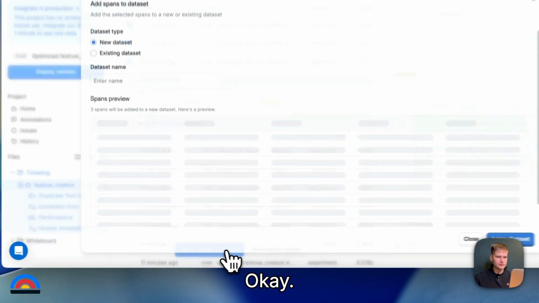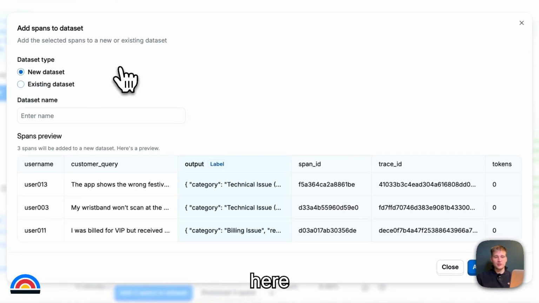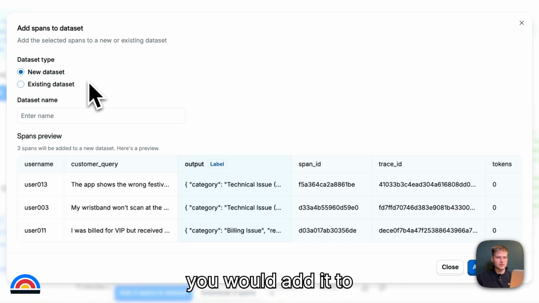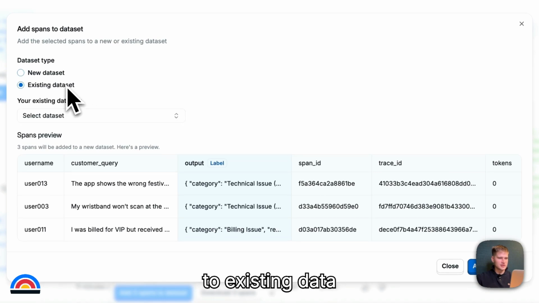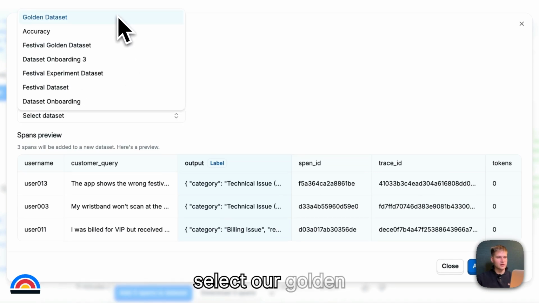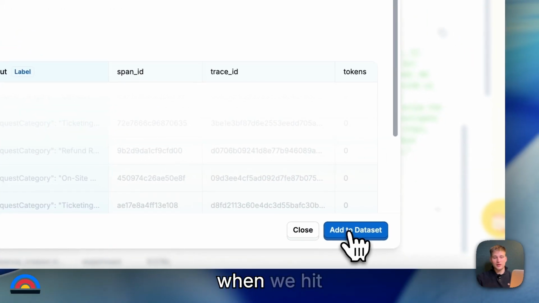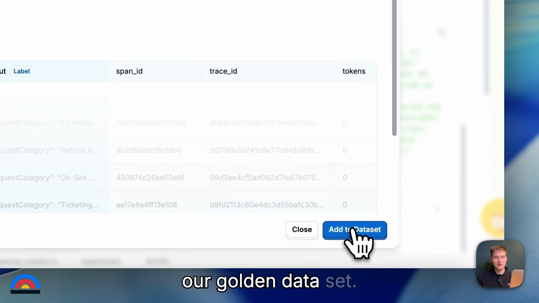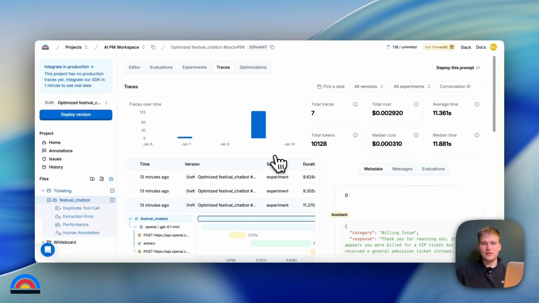Okay. Now, here you'll be brought to a page where you can do this. So actually, we already have a data set prepared. So what I'm going to do is show you guys how you would add it to a new data set. But in the case that you didn't, you could go here and make a new data set. So we're going to go to existing data set, and here we'll select our golden data set. So here we have golden data set. And now when we hit add to data set, all those logs will be added to our golden data set. Awesome. And now you would go off and you would finish curating your golden data set.